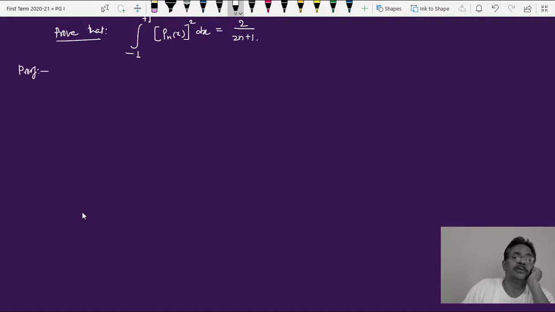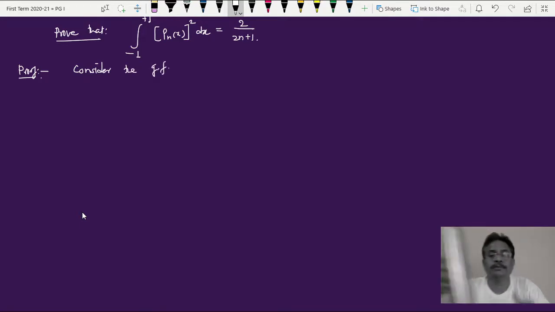Again, too much mathematical, but here also we have to start with the generating function. So consider the GF, generating function. Write the generating function there.